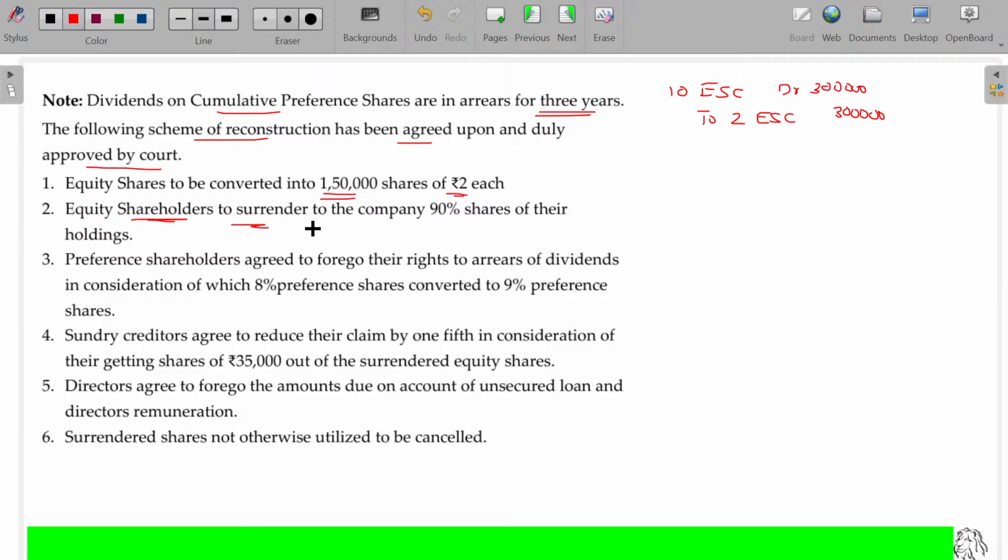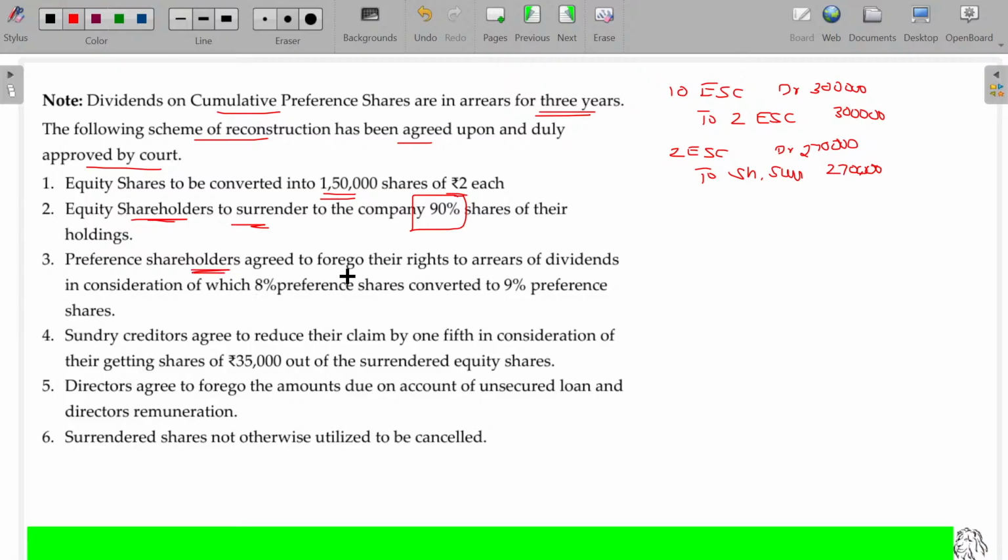Equity shareholders surrendered to the company 90% of the shares of their holding. The moment their certificate is surrendered to the company, it will be temporarily kept in a new account, because we have not cancelled the shares or issued them to somebody else. It is now available. Okay, so the entry is 2 rupees equity share capital account debit to share surrender account. 90% is 2,70,000.